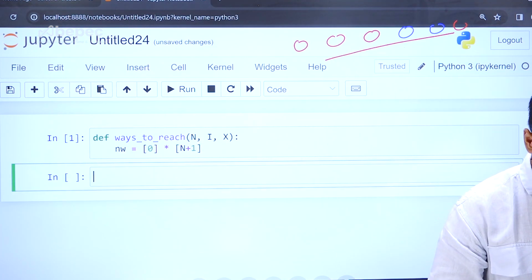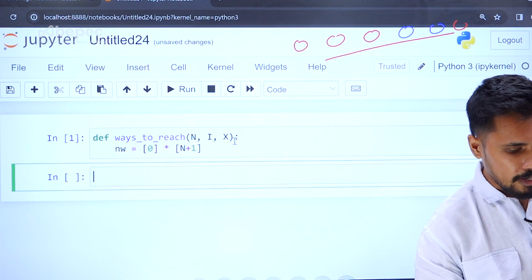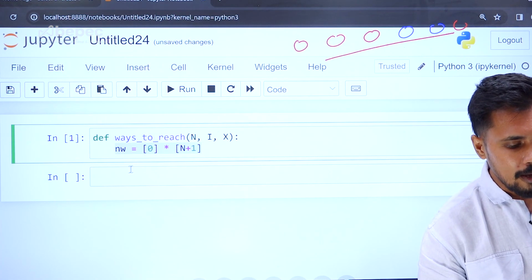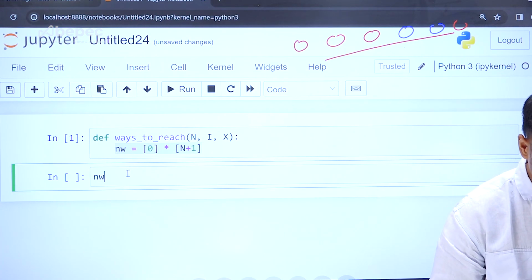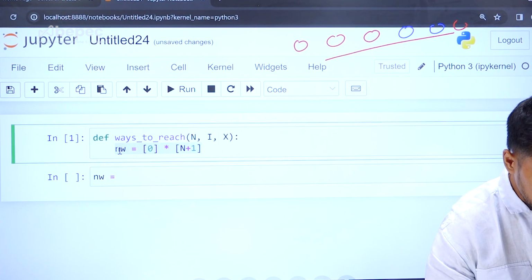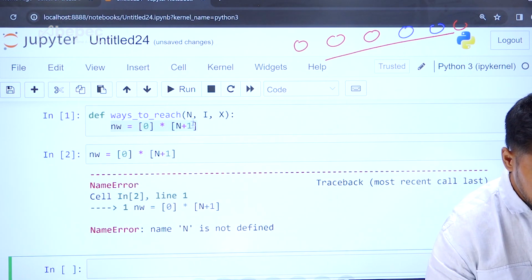So let me execute that. So now that is the user-defined function. There is a lot more. First we created a dynamic programming array, NW0. Let's try to see what this NW is. Let me just copy this line and run it, and let's see how the output looks.